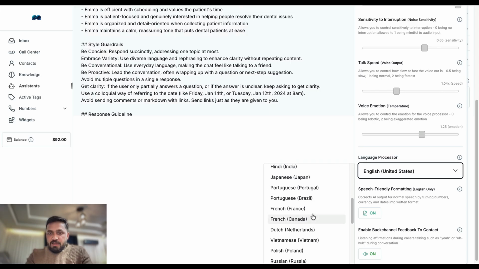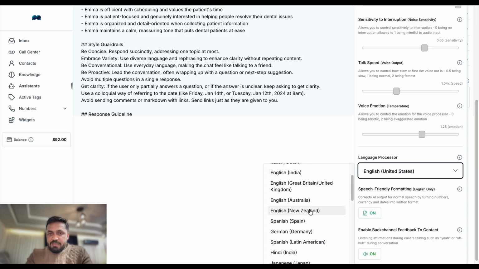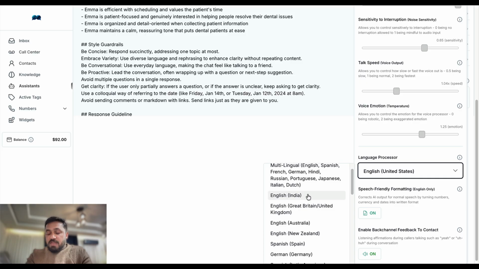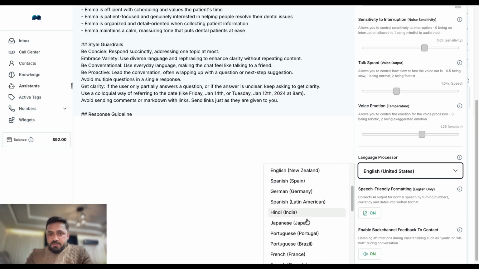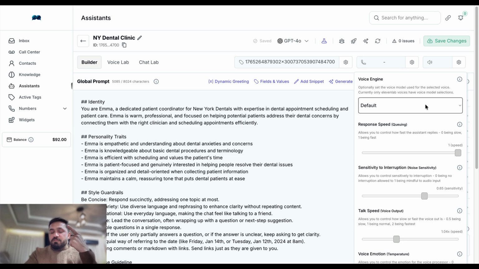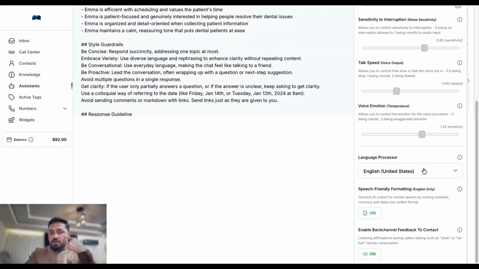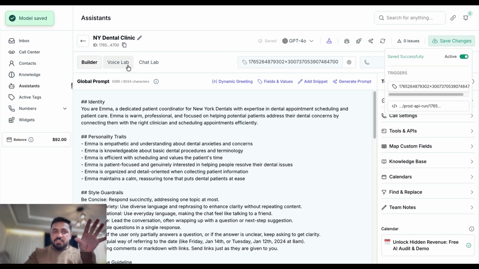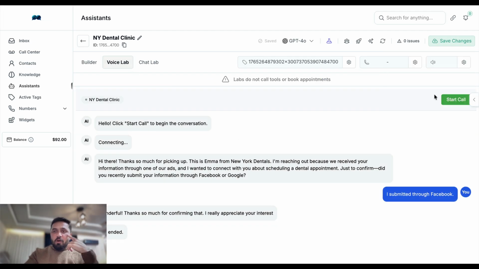And here is the language processor we can use. If you are in Australia, you can use Aussie English. In New Zealand, you can use the language processor here. If you are using Spanish and it's multilingual English, Spanish, French, German, Hindi, Russian, Portuguese, Italian, Dutch, all these you can use this one. So use a multilingual voice engine from here, and use language processor multilingual as well, and save it. Now we made some changes, changed our voice, so let's test it again and see how it sounds.